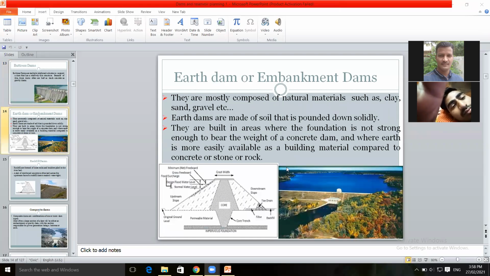Then earthen dam or embankment dams. These are mostly composed of natural materials.